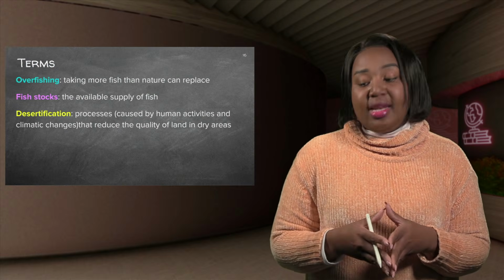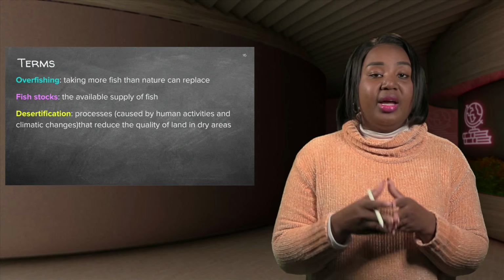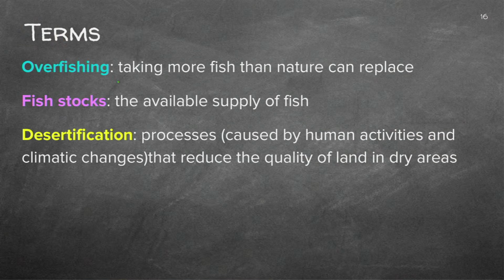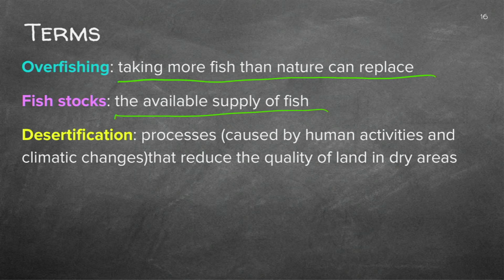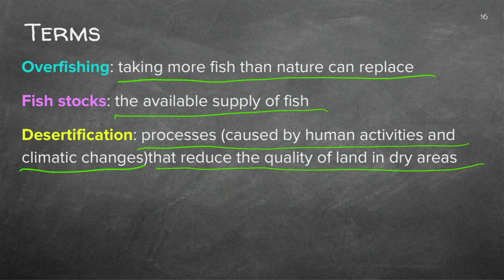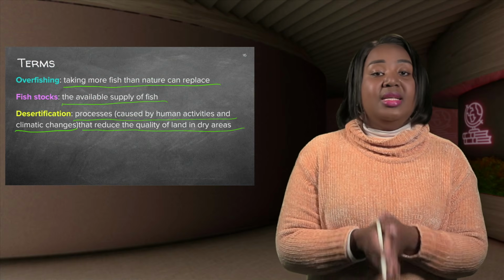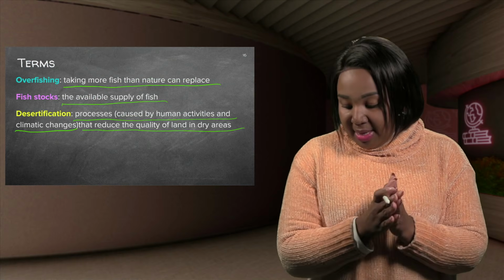Now, let's take a look at a few terms that I want you guys to be aware of. Overfishing is taking more fish than nature can replace. And then we also have fish stocks. This is the available supply of fish. And then we have desertification. This is processes caused by human activities and climatic changes that reduce the quality of land in dry areas, or if you want, you can simply say it is the spread of deserts.